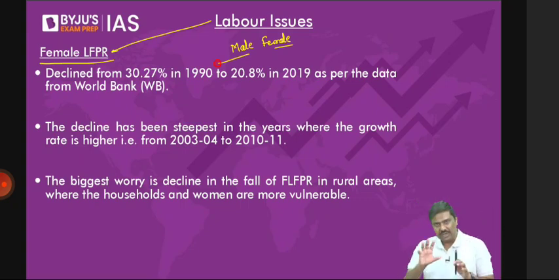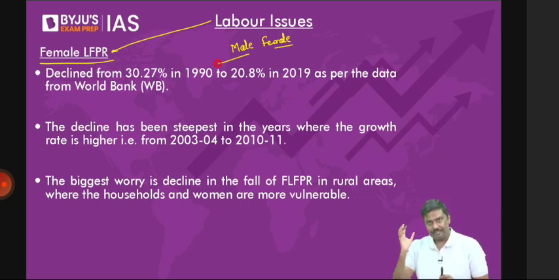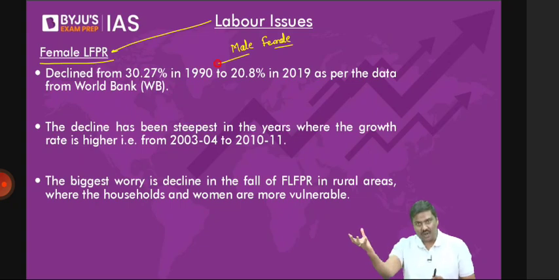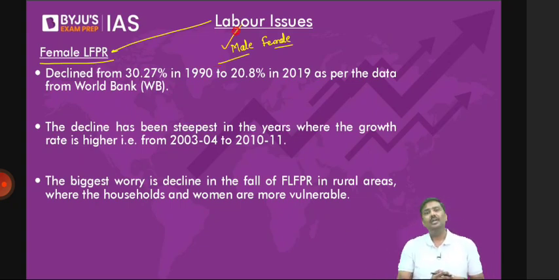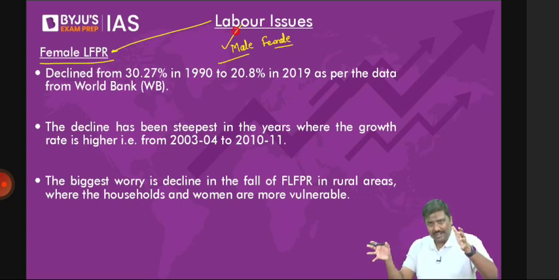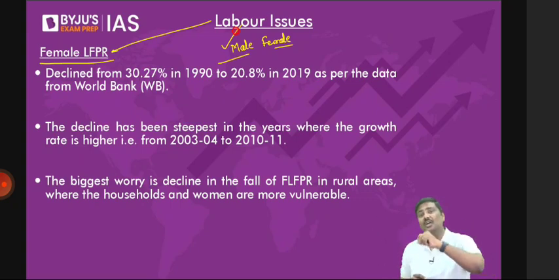But the issue is that out of total jobs which are generated in India, a large chunk of jobs are occupied by male population. Large number of jobs are taken up by male population. A large income that is generated, imagine, understand this. In fact, I'll show the data when I discuss the concept of inclusive growth in India. A large chunk of income that is generated goes to male population.